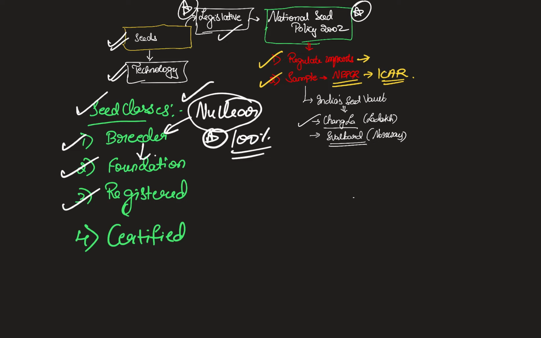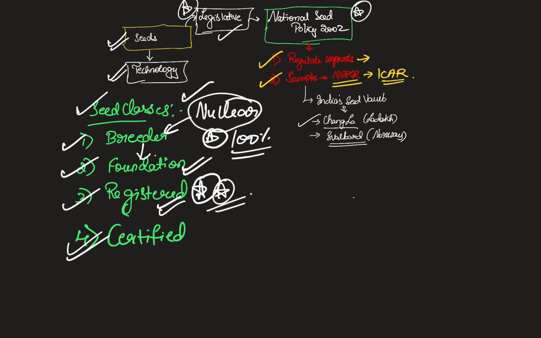After this, there are something called registered seeds, nothing but the progeny of the foundation seeds that is so handled. Sometimes to maintain the genetic identity and purity, companies will try to ensure certain steps are taken. So those practices should be followed in creating these registered seeds, and they're called registered seeds because after the foundation seeds are replicated, they will have to undergo certification, because maybe sometimes there can be some changes or the purity of the seed can be reduced. So they will be registered after certain checks are done in the lab.